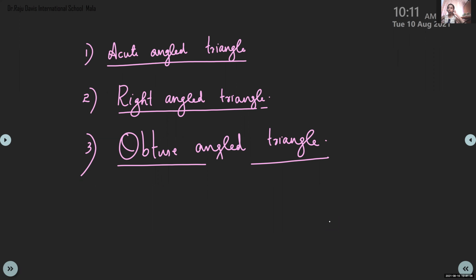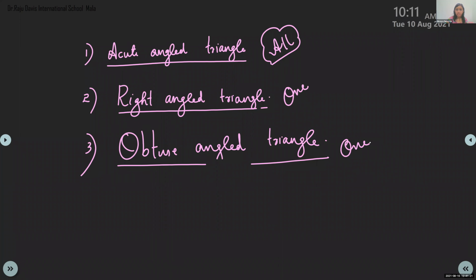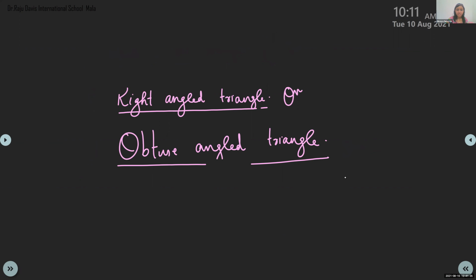So for an acute angle triangle, you can mention all the angles are acute. But here one angle is right angle. Here also one angle is obtuse. Clear? There will not be a triangle where all angles are right angles or all angles are obtuse angles. There will not be any triangle like that. Clear? So shall we write?